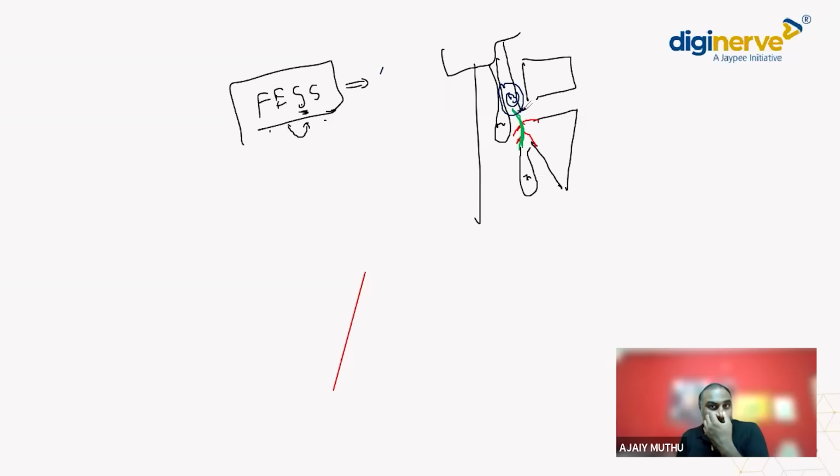This is the anatomy of the lateral wall of the nose. I'm making a cut section of the lateral wall of the nose. This is the middle turbinate, this is the inferior turbinate, this is the maxillary sinus, and this is the orbit. This is the lamina papyracea, which divides the orbit and the ethmoid sinus.